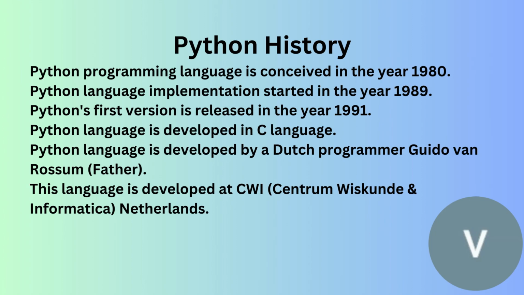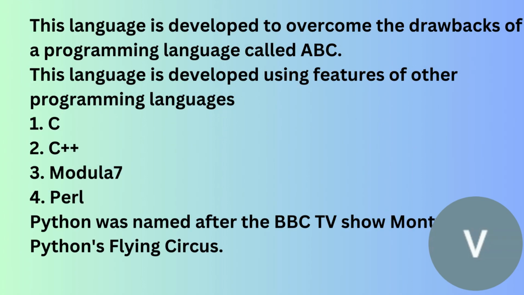Before Python, this language was developed to overcome the drawbacks of a programming language called ABC. This language was developed using features of other programming languages, that is C, C++, Modula-3, Perl.